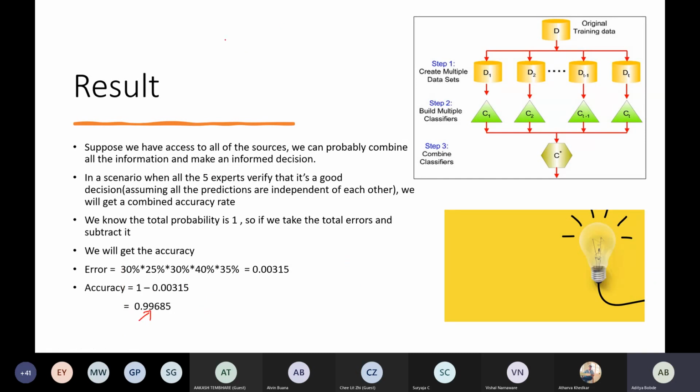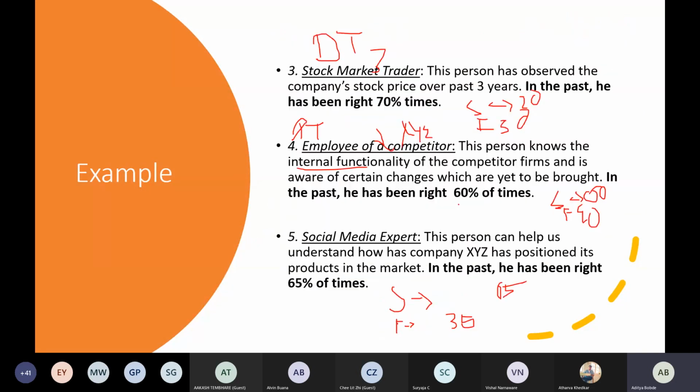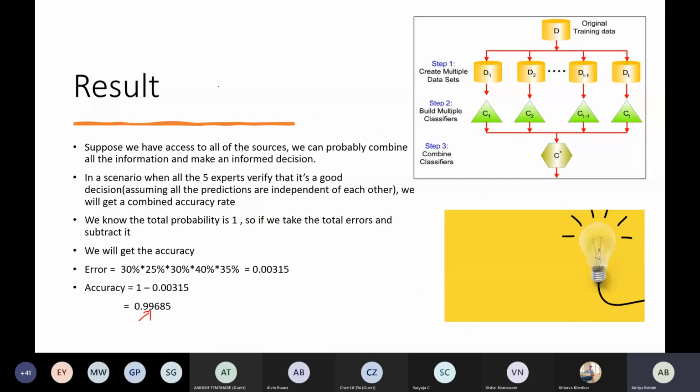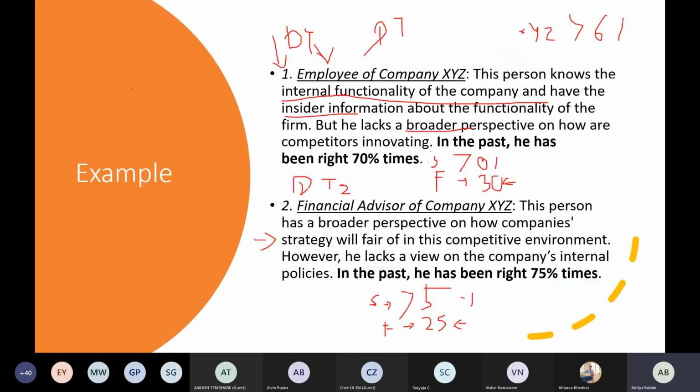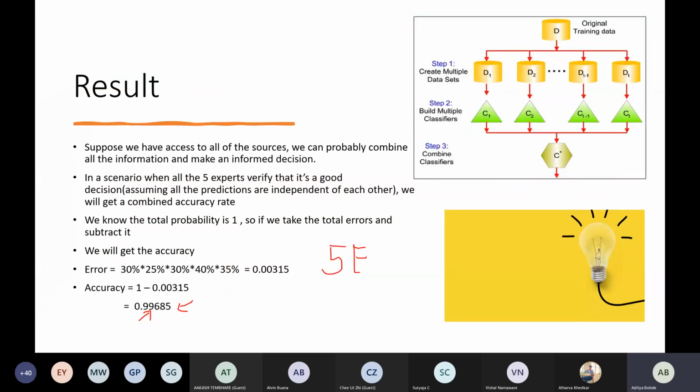So what was happening: if you were taking advice from any one consultant, you would be right 70 times or 75 times. But if you combine the results of all these 5 experts, you now get an accuracy of 99%. So is this accuracy better or the previous one? Definitely the combination of decision trees, meaning the combination of 5 experts, will give us a better accuracy. So that's the main aim of the random forest.